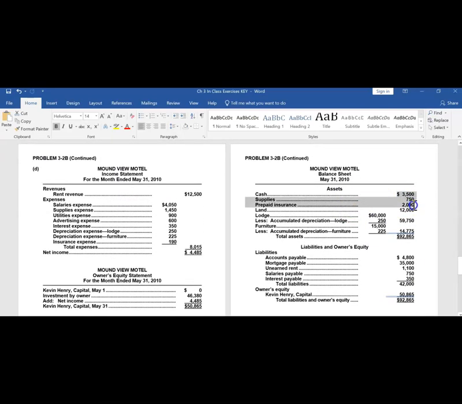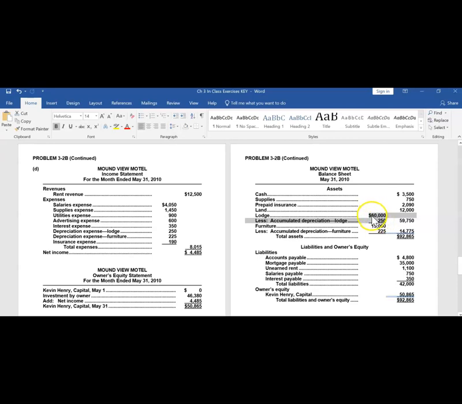Here are our assets. And remember what we discussed in the in-class mini lectures, and also read in our readings this week: we are going to report the contra asset account, the accumulated depreciation, right along with the account that it's tied to. It's kind of like a dog on a leash.